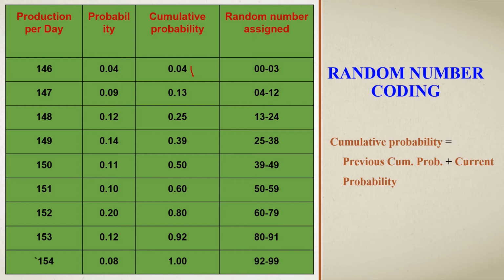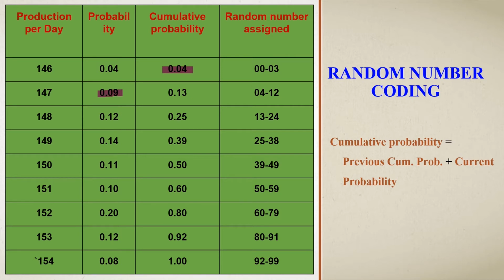Let's check the cumulative probability of the second day. 147 is the production on the second day. The corresponding probability is 0.09, and we have to calculate the cumulative probability. We have the previous cumulative probability as 0.04 and the current probability on the second day is 0.09.